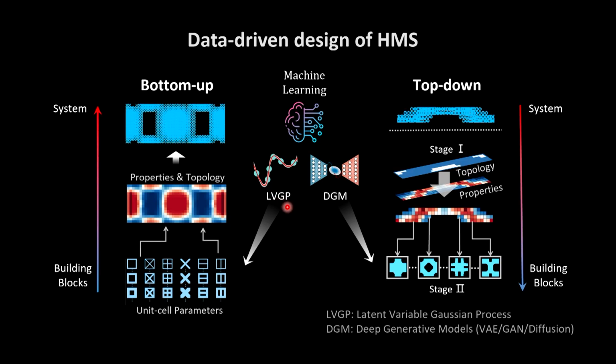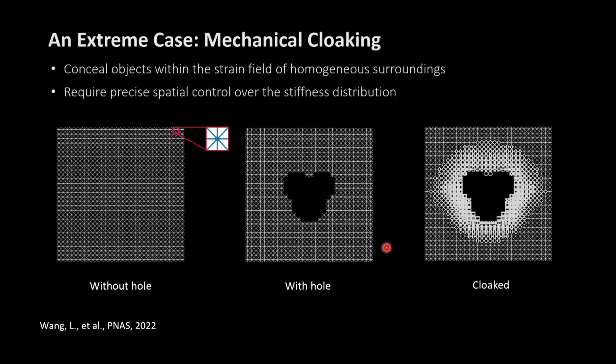For example, we had the latent variable Gaussian process to deal with those topological categorical variables. We also have this generative model to inversely design the structure, but we combine it with the macro scale optimization to design the whole system. So here is one extreme case. We call it mechanical cloak.